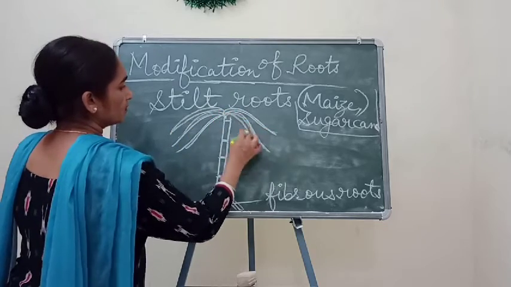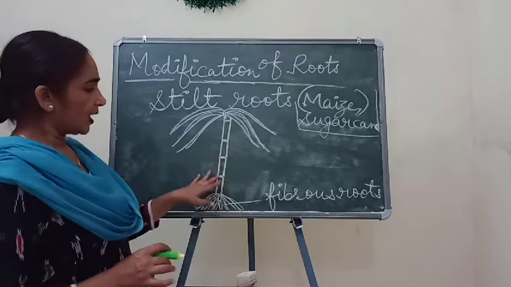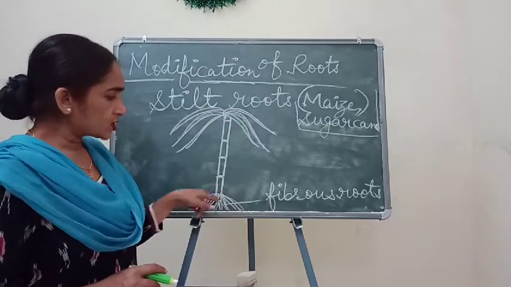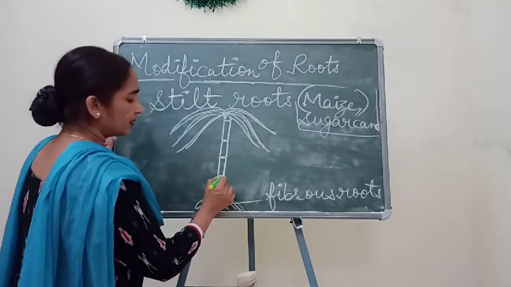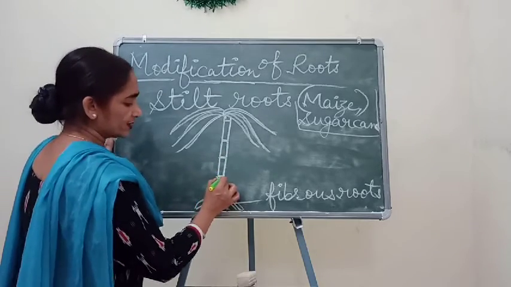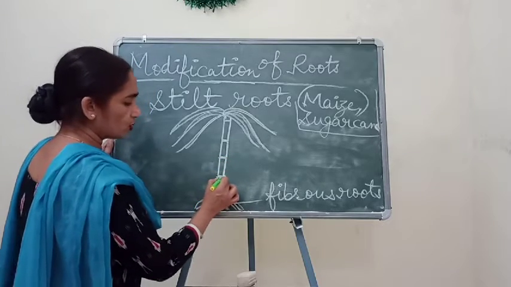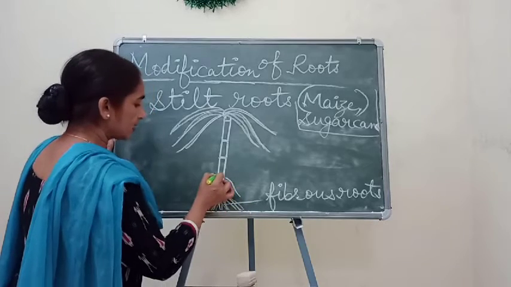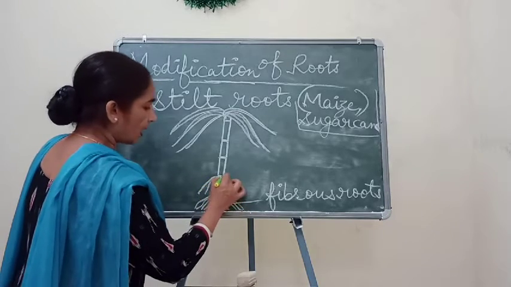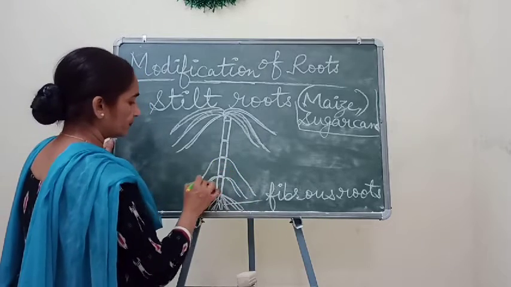So in addition to these fibrous roots, what will happen is that from the lower node portions some roots arise and reach the ground level.